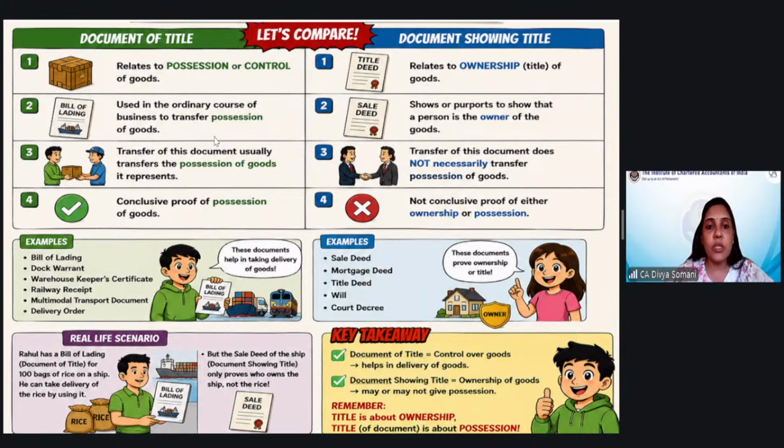So it is normally used in the ordinary course of business to transfer the possession. एक जगह से दूसरी जगह goods भेजने होते हैं. In that case, how the other person will receive the goods? He has to show some document to prove that he is the authentic person, and therefore this document of title thing is there. Yeah. So next is transfer of this document. Usually, this document basically transfers the possession of the goods, and these are the examples: bill of lading, dock warrant, warehouse keeper certificate, etc. Okay.